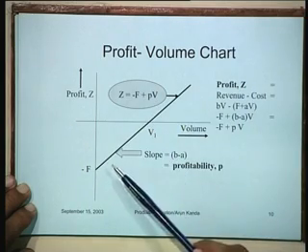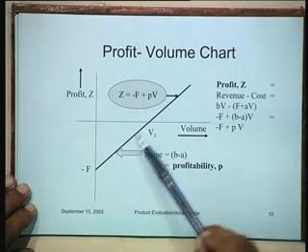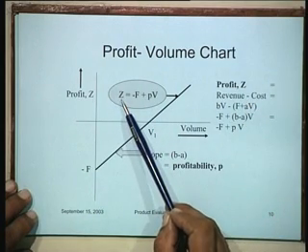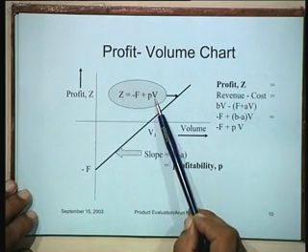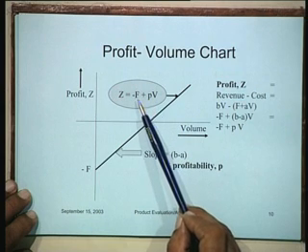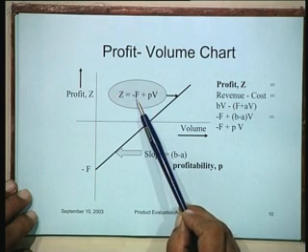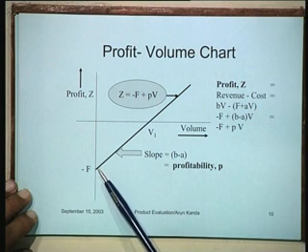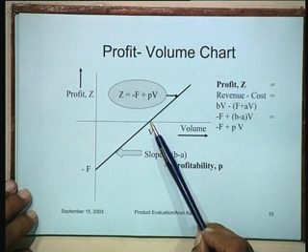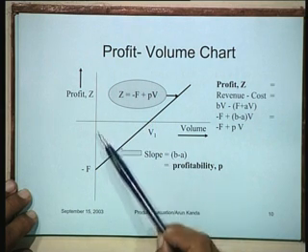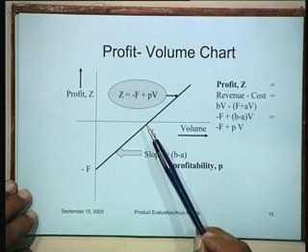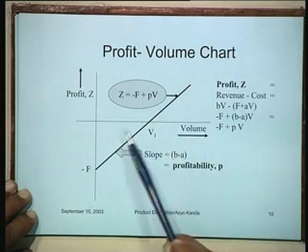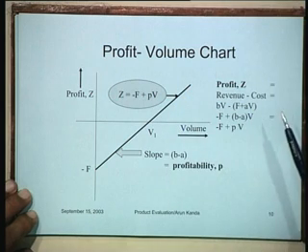V1 is the volume of sales, and this is the equation of the profit volume chart. So, we are relating the profit directly to the volume of sales. This is a constant and this is a constant. This is the negative of the fixed cost, which has to be recovered. That is why up to this volume you have no profit, because you are essentially recovering the fixed cost. And from this point onwards, you have profits which are positive.